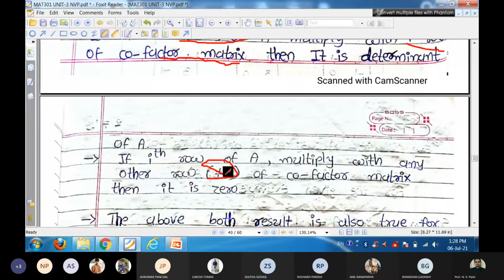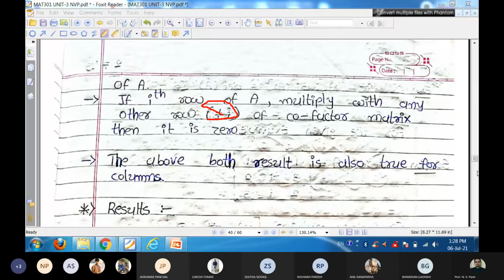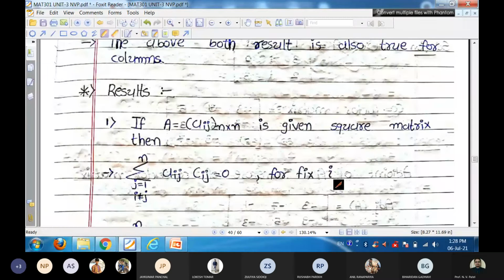The result we did for rows, that the first row multiplied with the first row of the cofactor is the determinant, is also valid for columns. If you take the first column of capital A and multiply with the first column of the cofactor, then it is the determinant. And if you take the second column of the cofactor and the first column of the matrix, then it is 0. So that is our result.